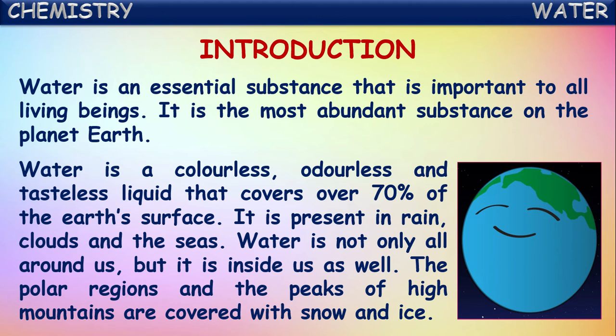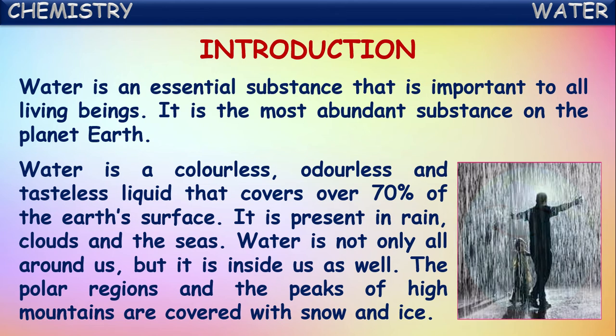It is present on the Earth's surface in different forms like oceans, seas, rivers, lakes. In this way, more than 70% of the Earth's surface is covered with water. And it is also present in rains. Have you ever played in the rain? Yes, these rains are because of water only.